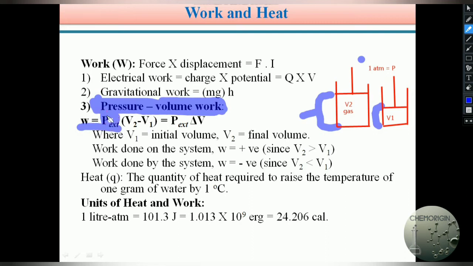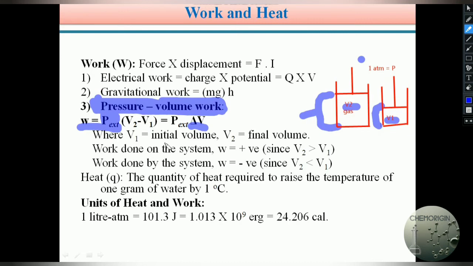That's why I write here P external, and volume is changed from V2 to V1. That's why I write here V2 minus V1. This is nothing but change in volume. That's why here I write delta V. Here the delta V represents change in volume. See students, here we can assume any manner.